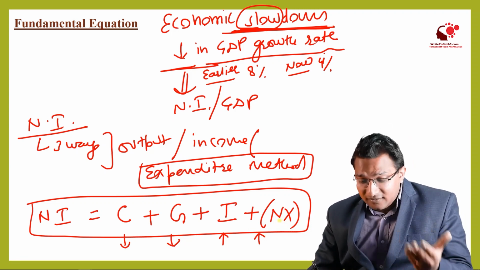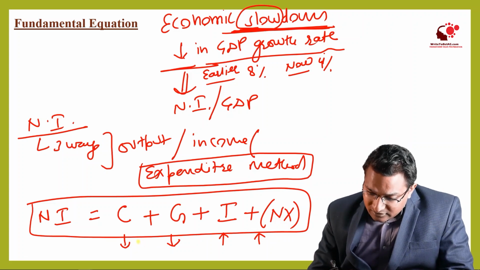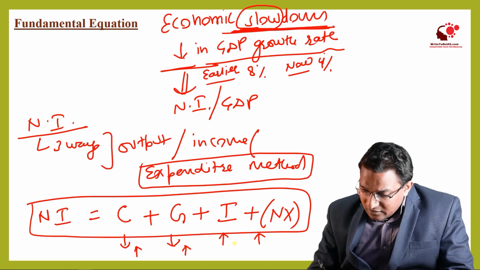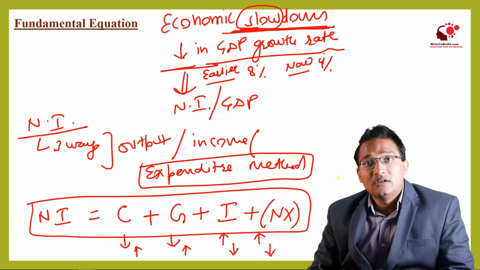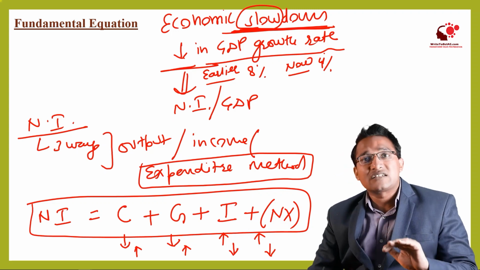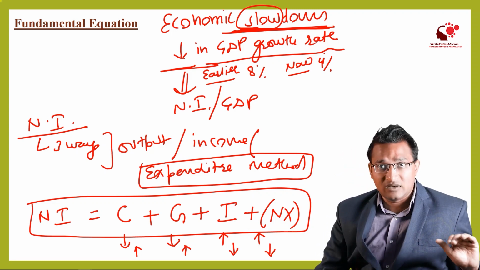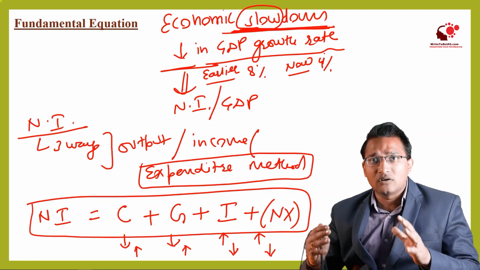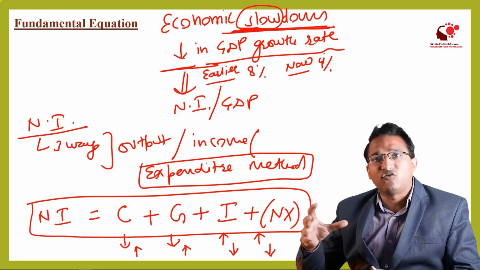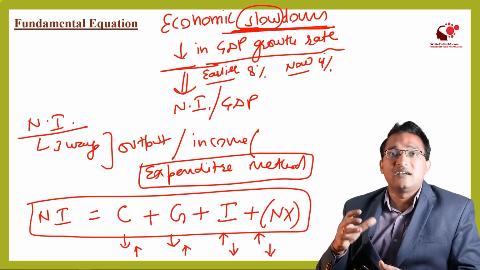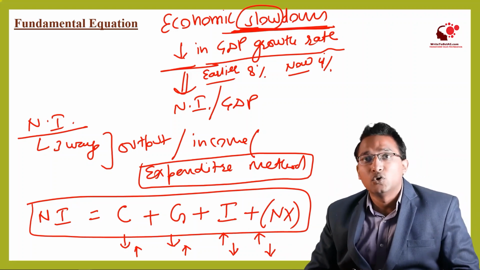In another situation, consumption is increasing and government consumption is also increasing, but investment is declining and exports are also declining. In this situation also, the national income will remain stable. It will not go down immediately. So the interplay of these four factors decides the growth rate.